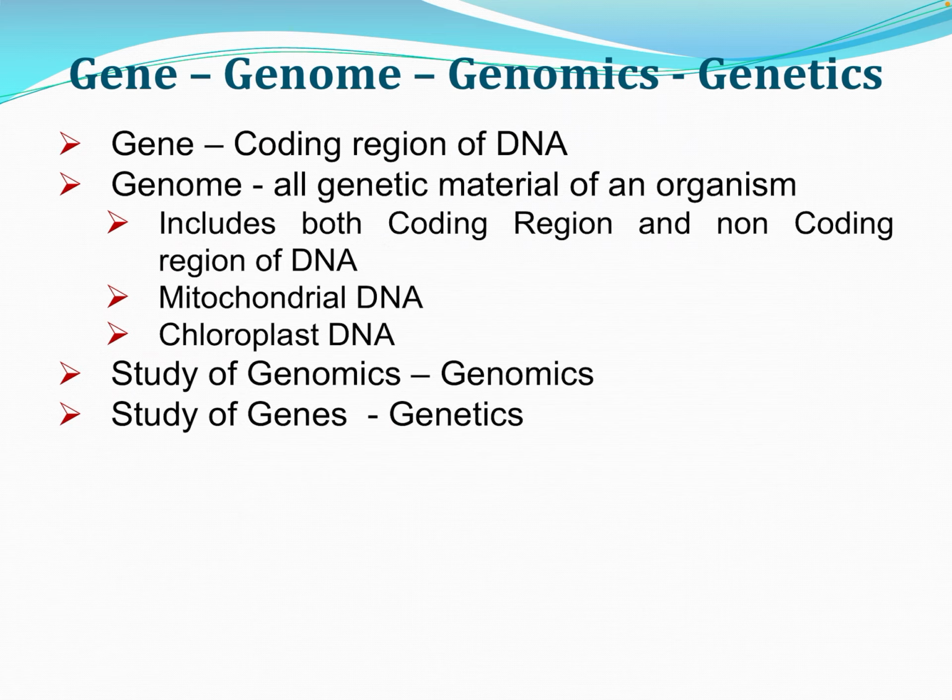The study of genomes is called genomics, and the study of genes is called genetics. They are two different areas of study concerned with genes.